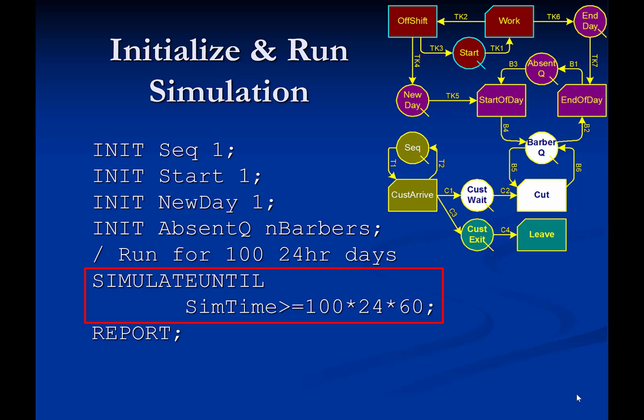In this case, until the simulation clock time, sim time, exceeds 124-hour days, which are expressed in minutes. Finally, the report statement produces the standard simulation output report.